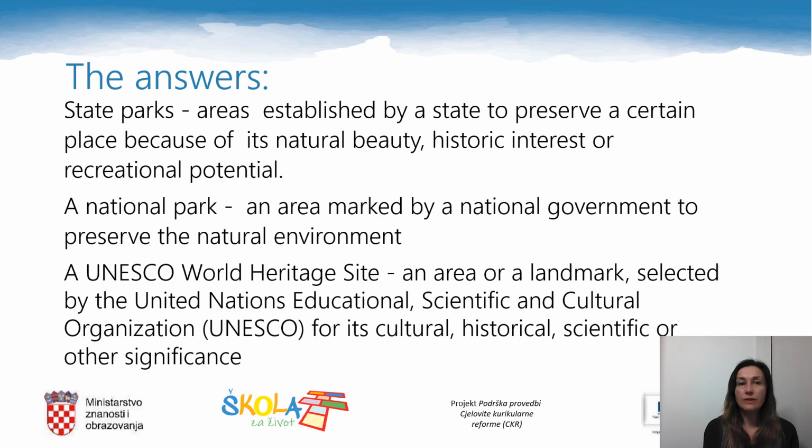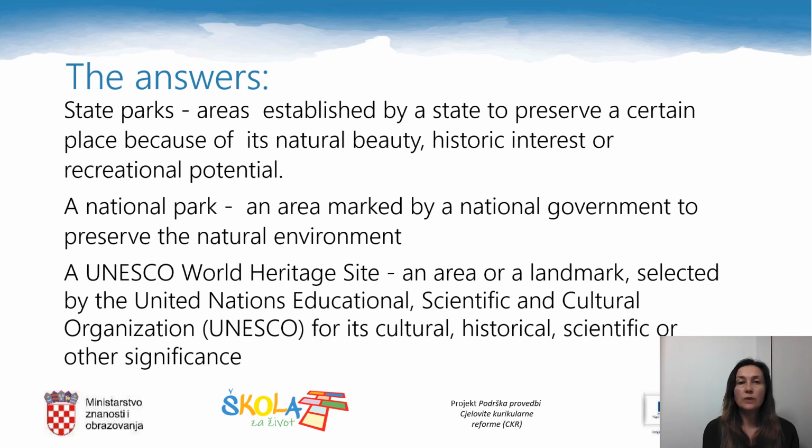Here are the answers. State parks are areas established by a state to preserve a certain place because of its natural beauty, historic interest, or recreational potential. A national park is an area marked by a national government to preserve the natural environment.